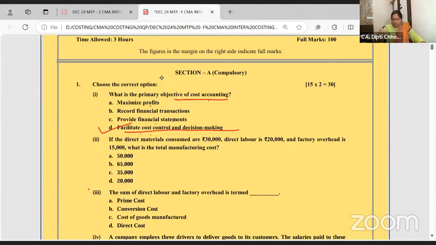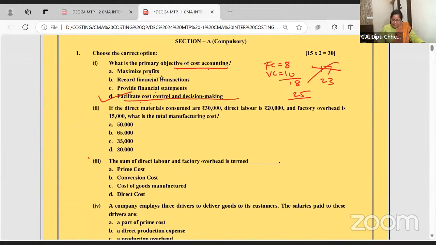When you maintain the cost records, you can control the cost and you can take the decision: my fixed cost is 8, my variable cost is 10, so 18, and 25 I am selling. If someone is asking 23, I may give. Someone is asking 17, no, I cannot give. That's the answer.